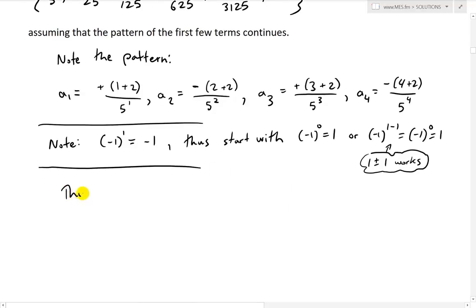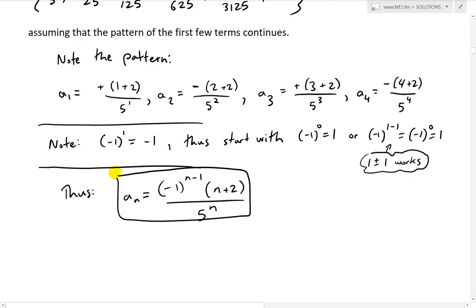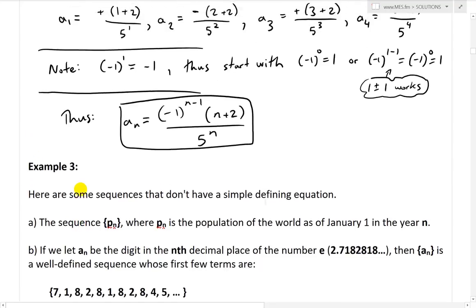So thus, the pattern, an is going to be equal to, well, negative 1, and then we'll just have this one, n minus 1, because that's just for the first term, n minus 1. Then we have n plus 2, and then all divided by 5 to the power of, well, 1, 1, there's 2, 2, so n. Like that. And now let's look at another example on notation.